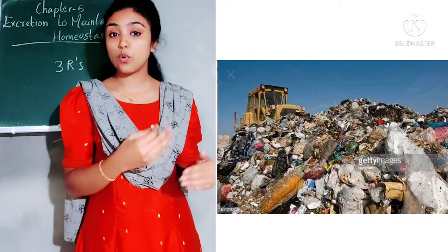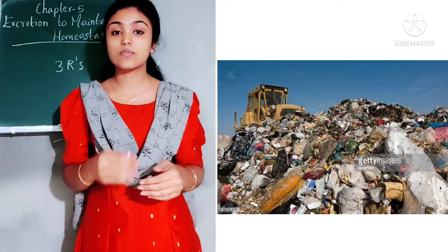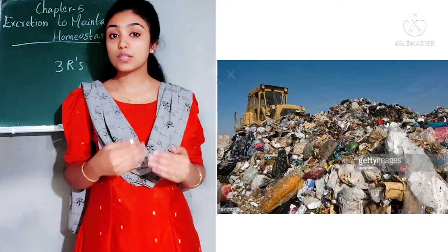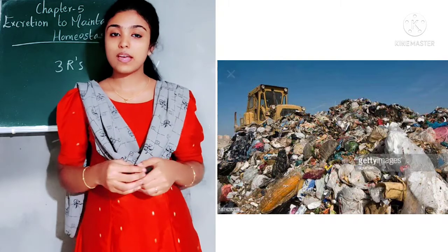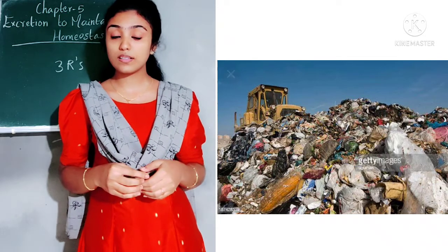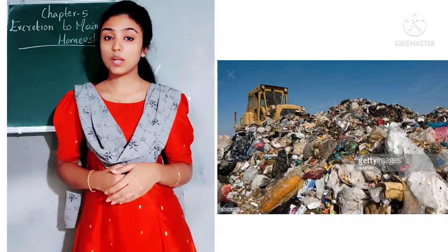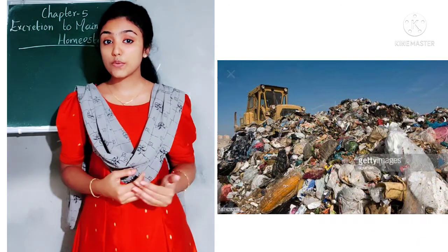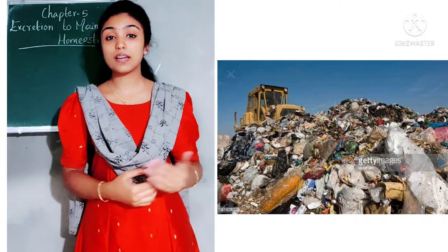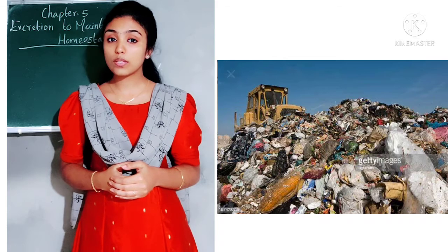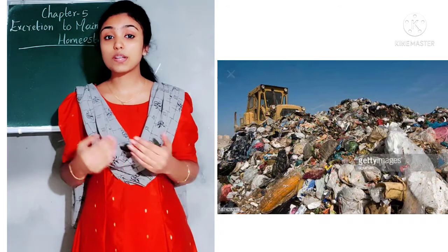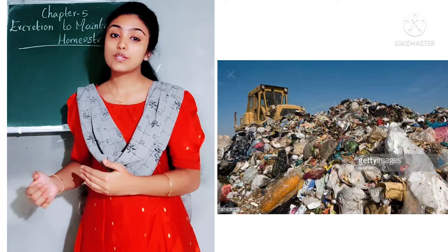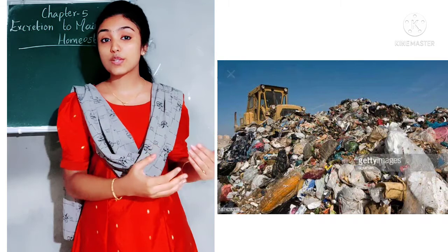We can wash all those plastic covers which we get from the market, and use them more and more times. And also we can recycle those plastic materials. So now we understood the consequences of the accumulation of waste in our external surroundings, and that we should follow the reduce, reuse and recycle method to reduce the accumulation of waste materials.